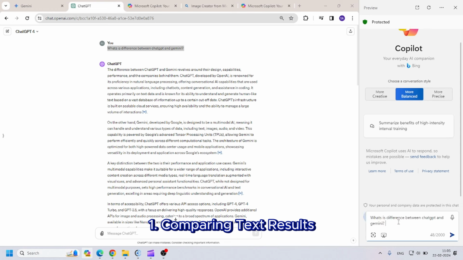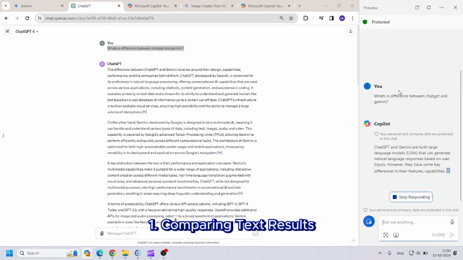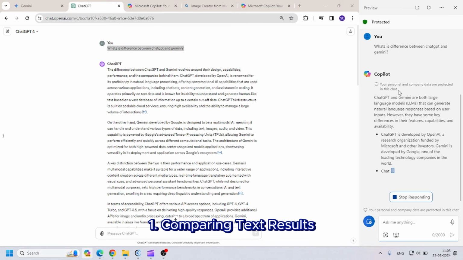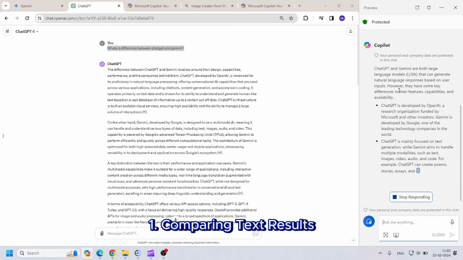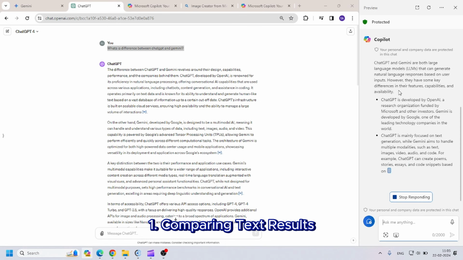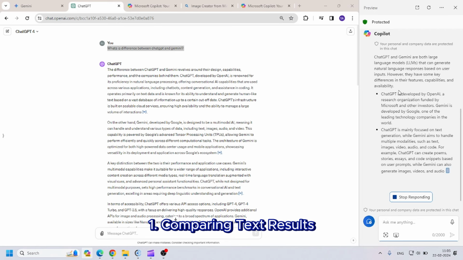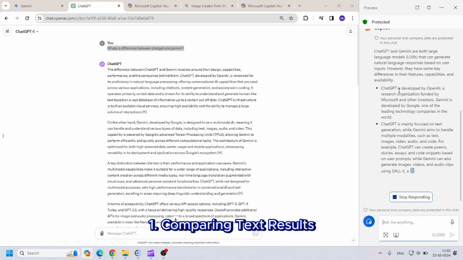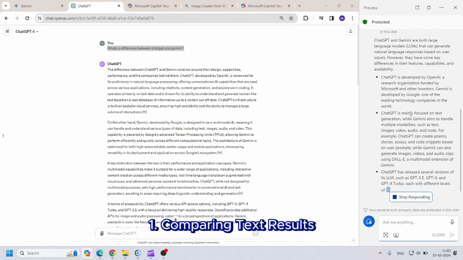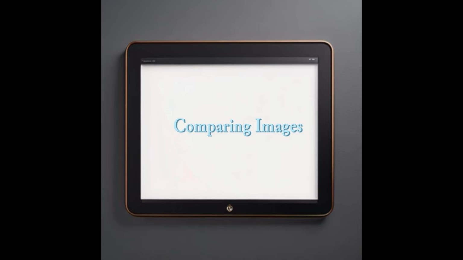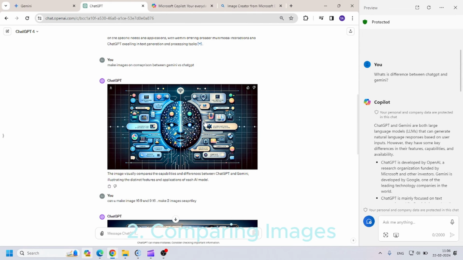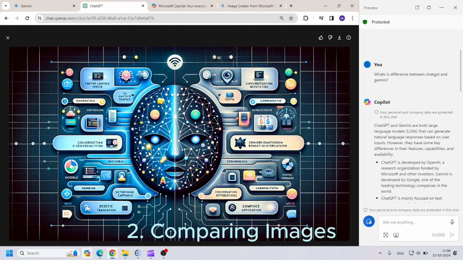So I'm going to ask the same question from Copilot. In Copilot, you can see that the answer is still good enough. Of course, the answer will be different all the time because it's always generated in real time when the user prompt is sent. So we can see that the information from Copilot is good enough, but ChatGPT 4 is more precise. In comparison, ChatGPT 4 gives me very detailed information. You can check here. The information is much more specific and detailed.